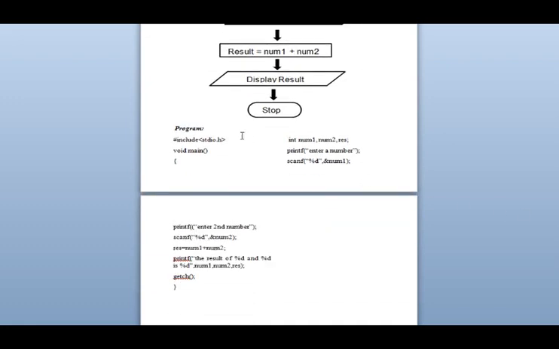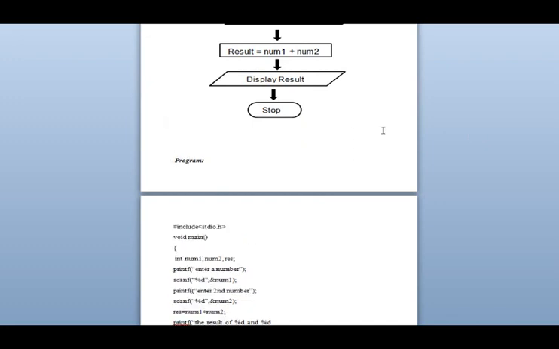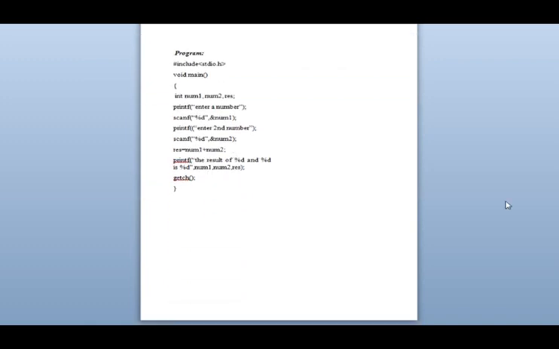Okay, now after this, the program: what is the program and how is it written in C? We'll just see this. Hash include stdio.h, void main, int num1, num2 and result. I have declared here the data type int, variables num1, num2, result. See, I have separated them with commas and ended the sentence with a semicolon.